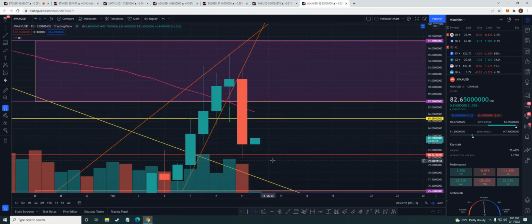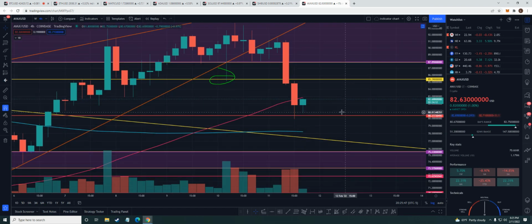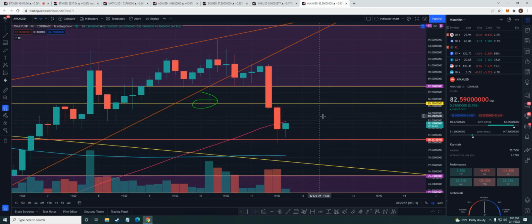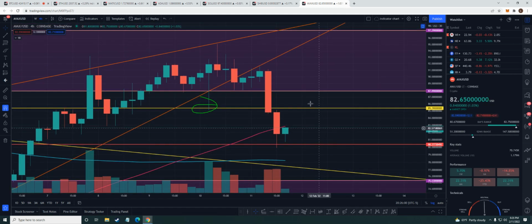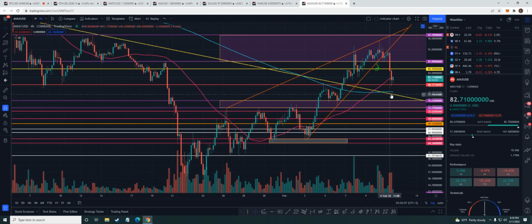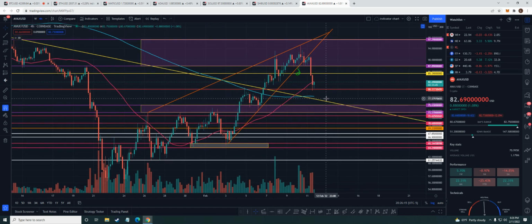So 88 was our target. Let's see if 88 holds up long term on the daily. Short term, I would like to see us on the 4 hour get a 4 hour candle closing above 85, and then maybe push back above 87, or let's just say 88, get a 4 hour candle closing above there, and then we can go a little bit higher. To the downside, let's just see if we get a bounce off this trend, and we can hold up right around the 75 to 73 area. Okay, so that's what I'm looking at for Avalanche.